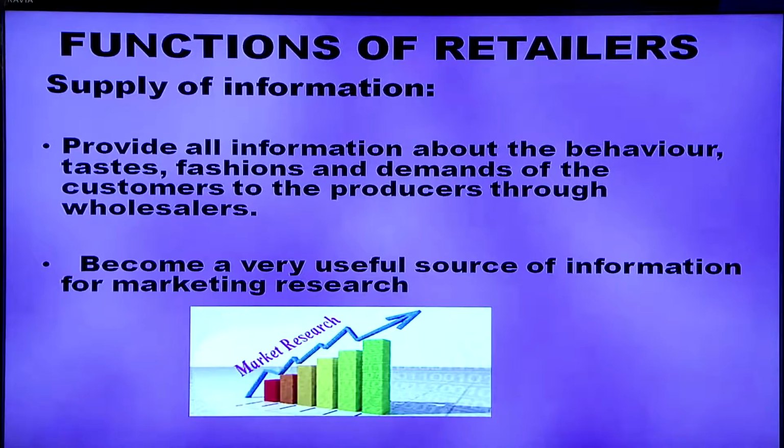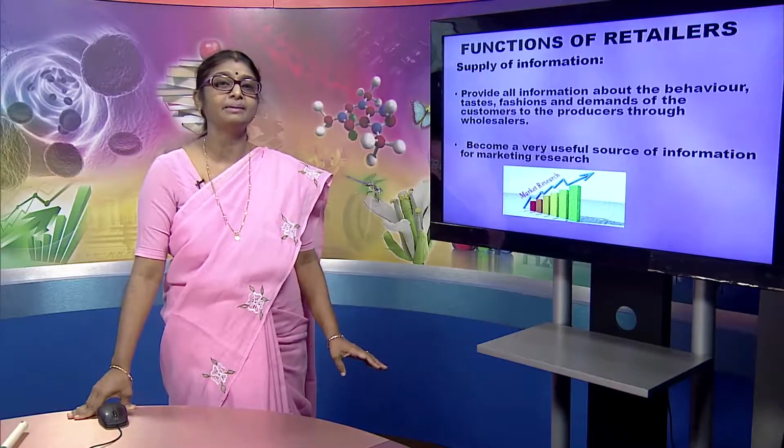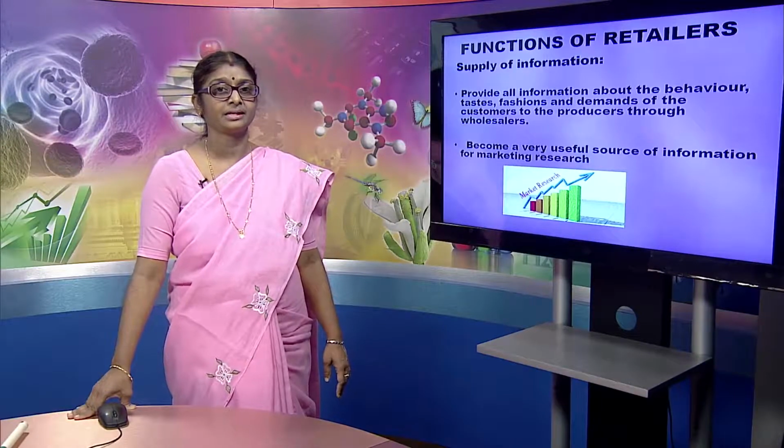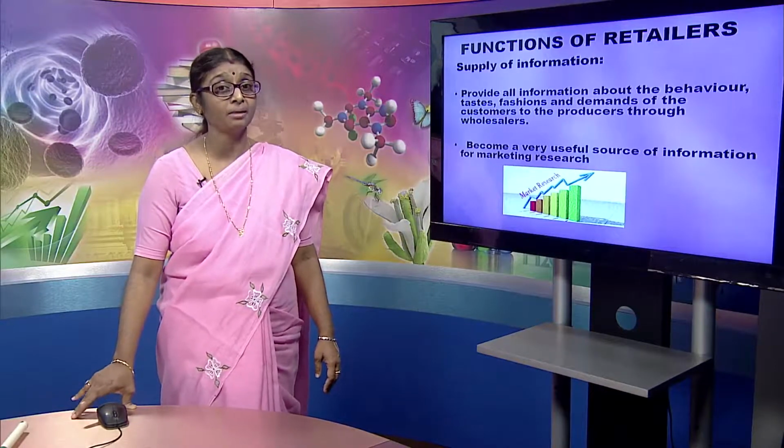They provide this information to the producers through wholesalers, because only then the production process will be carried out in a consumer-friendly or customer-friendly manner. Retailers are supposed to watch the taste, fashions and demands of the consumers, so that production can take place according to the needs and demands of the customers. Retailers become a very useful source of information even for market research.